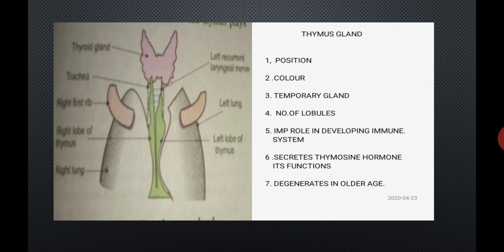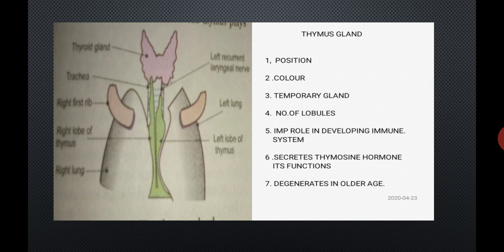Student, it plays an important role in the development of the immune system because this gland secretes a peptide hormone called thymosin, and this thymosin plays an important role in the differentiation of T lymphocytes, thus producing cell-mediated immunity.